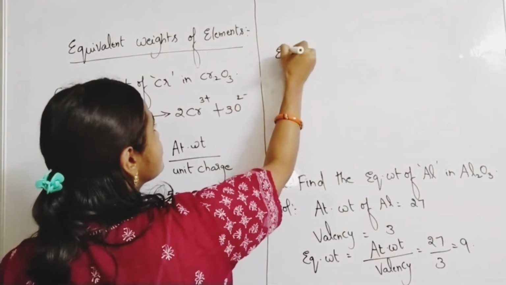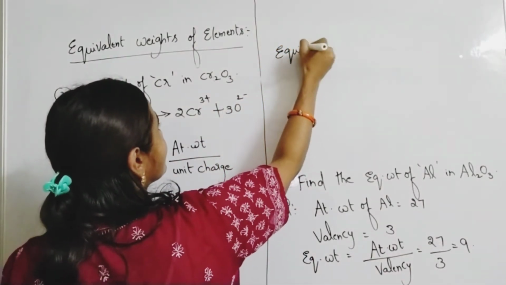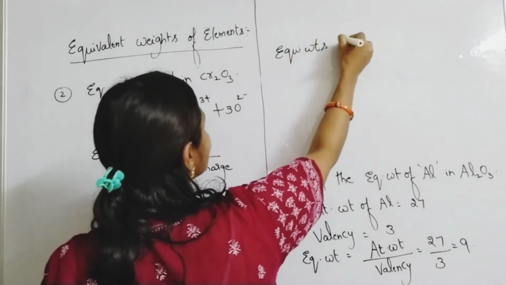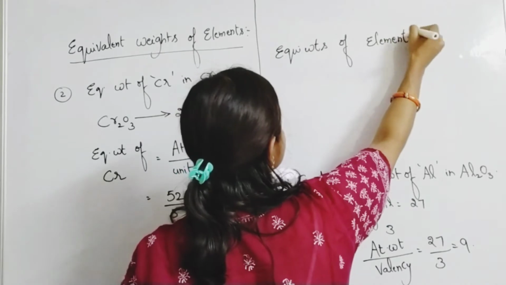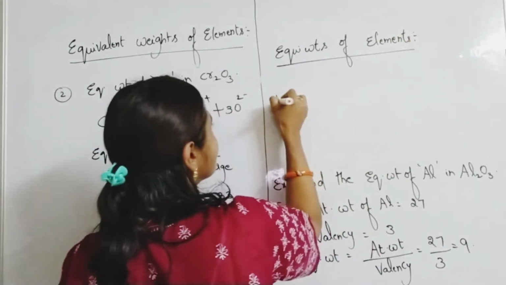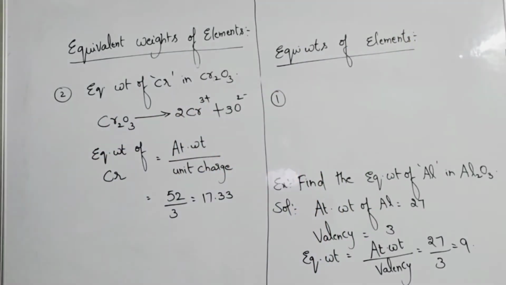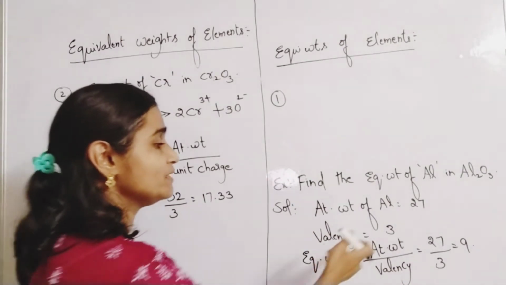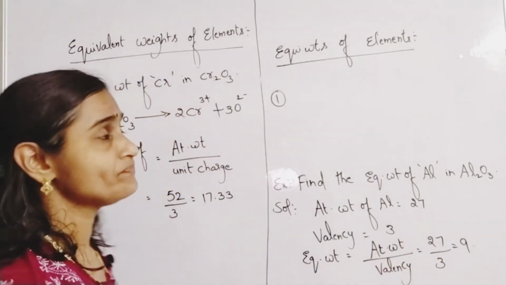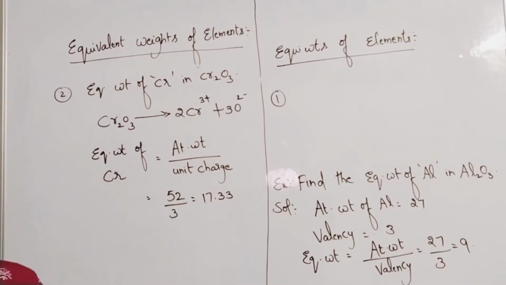So let us keep a side heading: equivalent weights of elements, certain examples. So the first one, equivalent weights of some elements. As just now I told you about aluminium, it is atomic weight by valency. Please remember. So let us learn some examples like this.